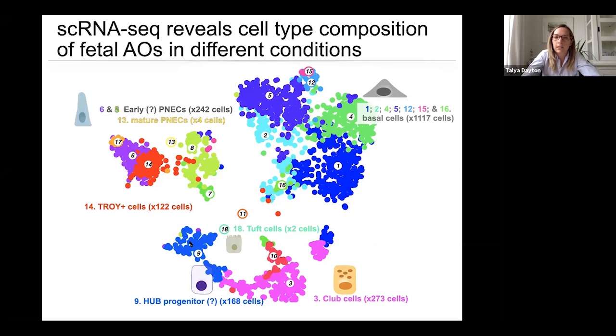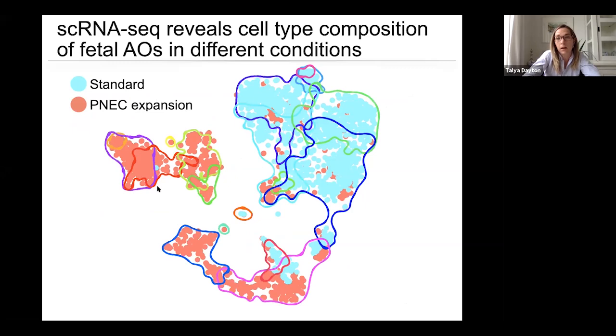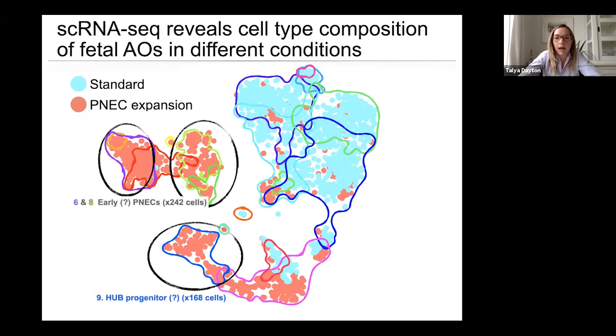Now, if we then look at this data with just looking at which condition the cells came from, we can see that most of the basal cells come from either our standard airway organoid media or our PNEC expansion media, but really these progenitor cell-like clusters seem to be coming only from the PNEC expansion media. And as we saw before, the PNECs are only coming from the PNEC expansion media. So we have some potential suspects for what might be giving rise to the PNECs, but we are still waiting for the data from our differentiation time course to try to really delineate this time point.